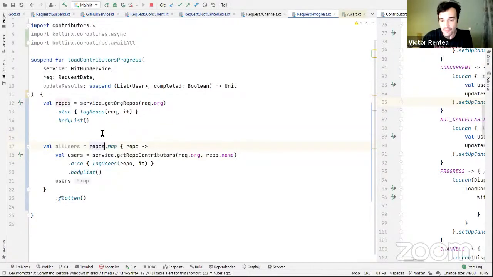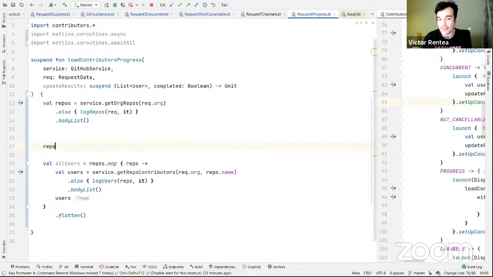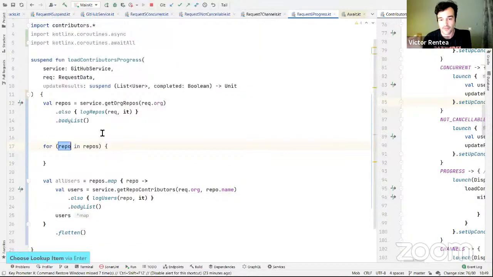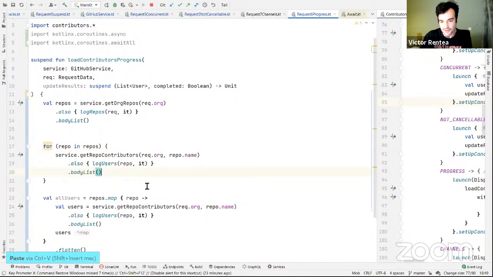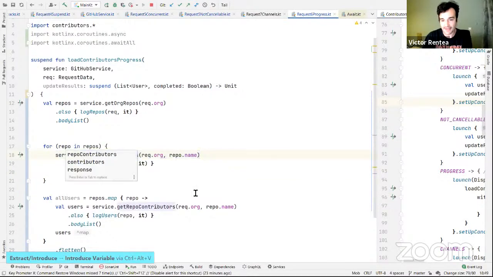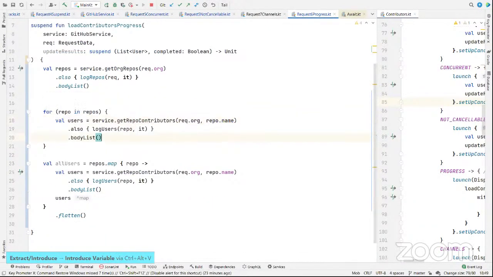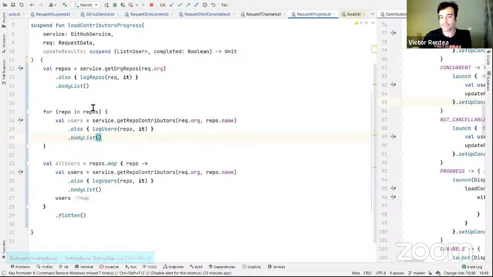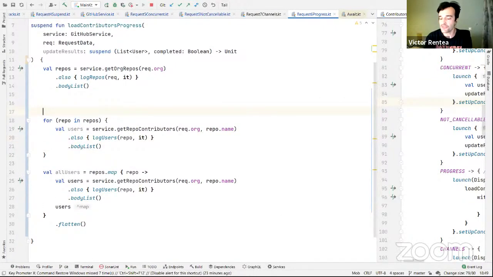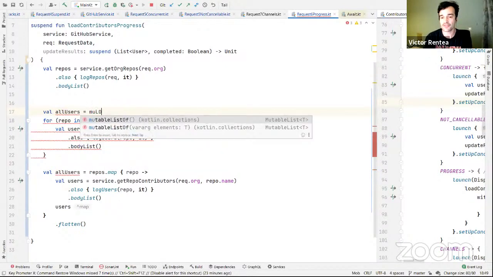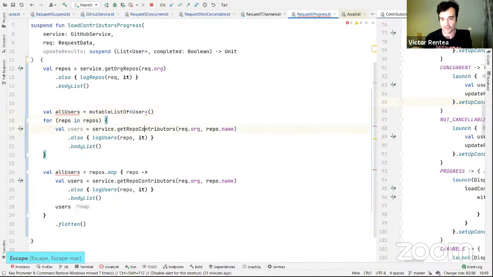Now, here I will switch to using a repos for, plain old for. And I will call these functions as previously. Get back the users, and add them to an ongoing mutable list. Let's do that. Val all users equals mutable list of user, as in the previous solution.